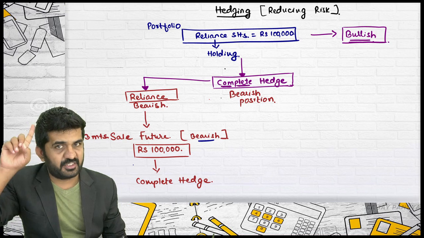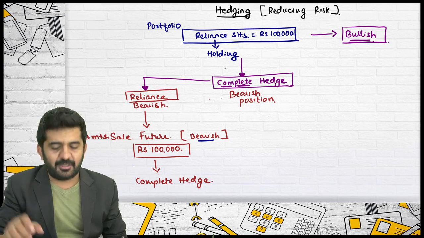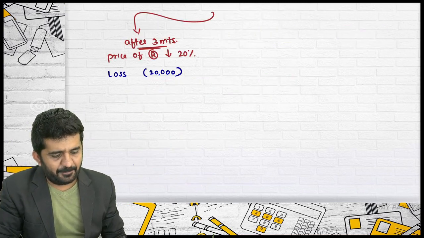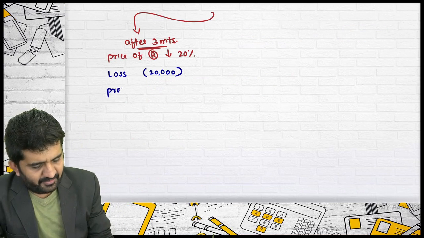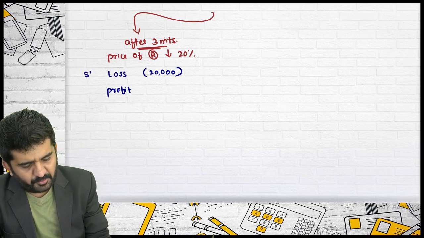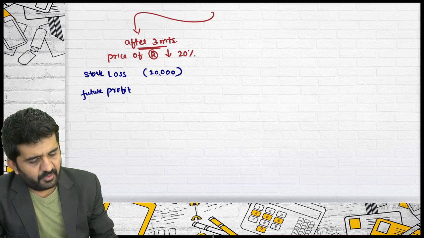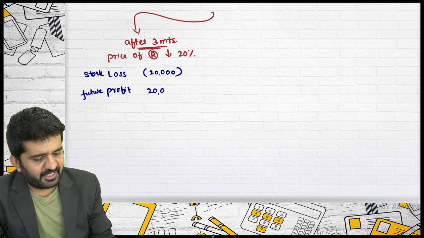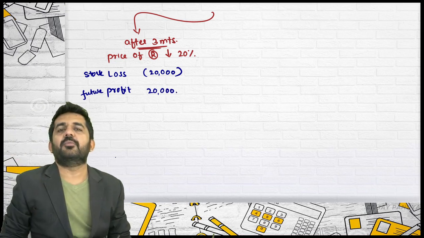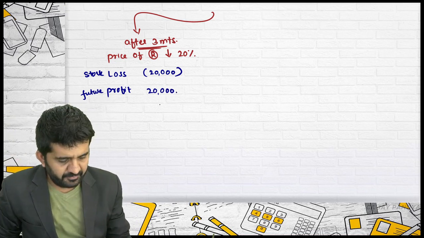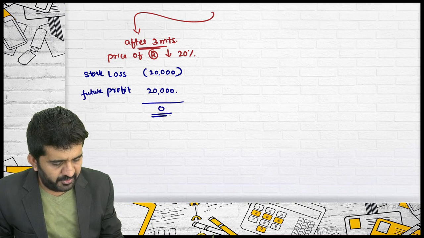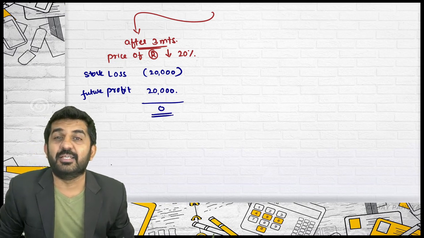If you are bearish and the market is bearish, settlement by difference, the concept of derivative, can happen. This is the loss from my stock, and this is the profit from my future. I will be getting 20,000 rupees on settlement of future. Is it alright? If you see your profit or loss, it will remain 0.